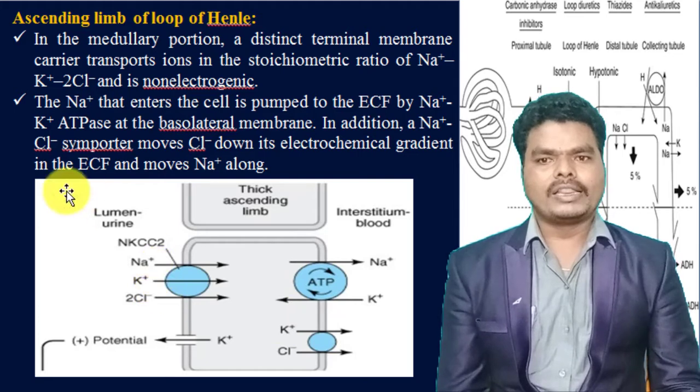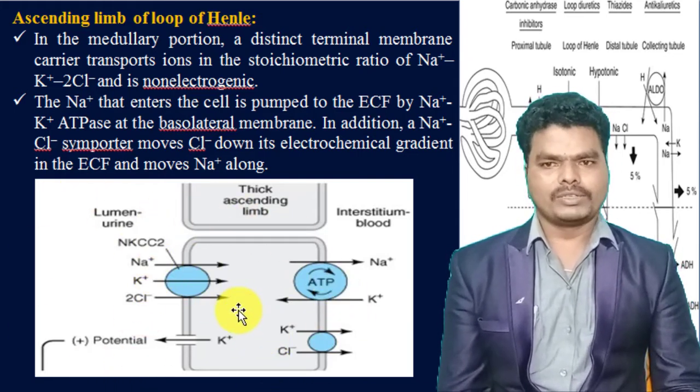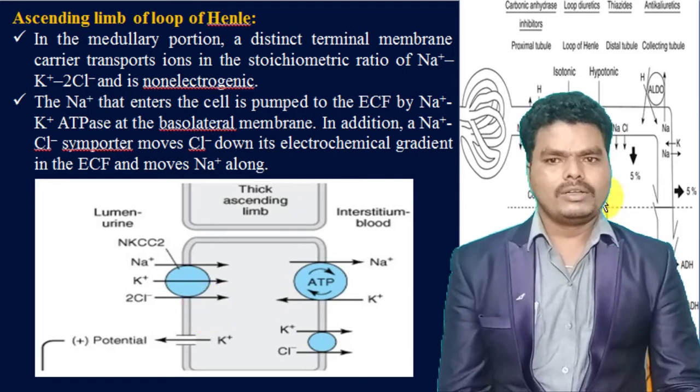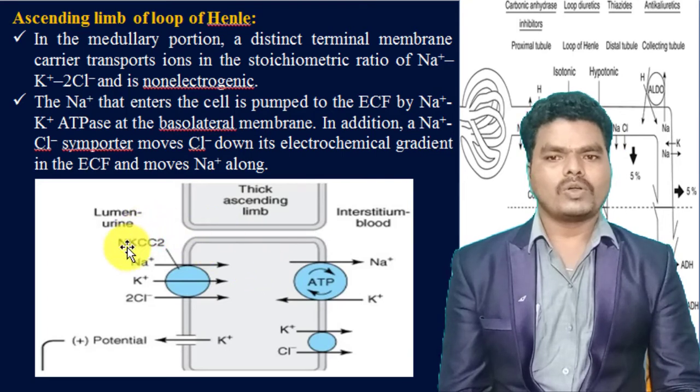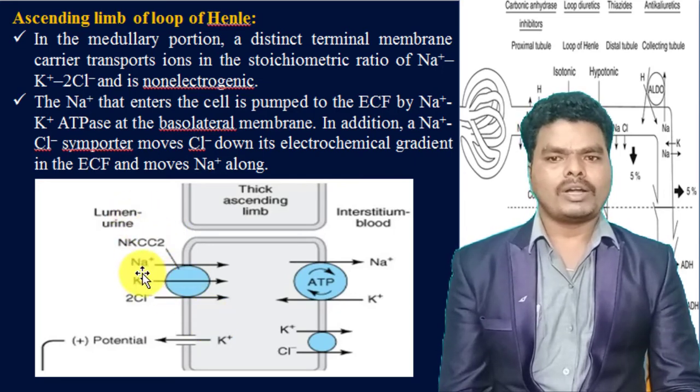I am repeating this again. At the second site of reabsorption, the ascending limb of the loop of Henle, there is a sodium potassium chloride symporter at the lumen site, and this will reabsorb the sodium, potassium and chloride into the tissues of the lumen wall.